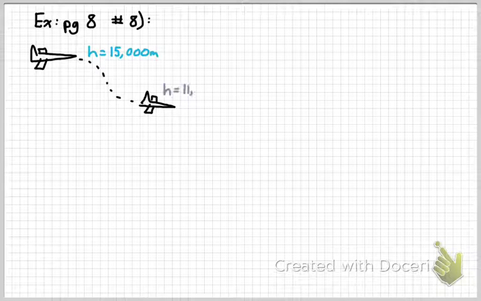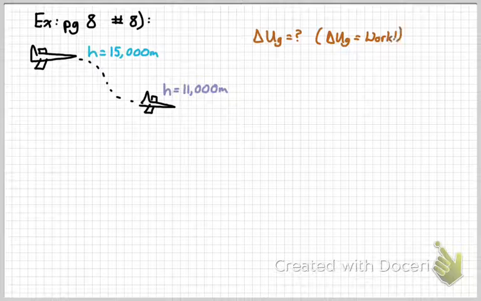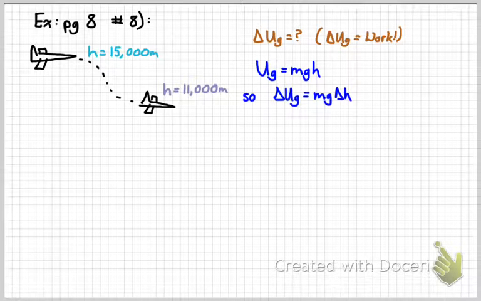So a good example is on page 8 in your assignment packet. In this example, a plane starts at a height of 15,000 meters and it dives down to 11,000 meters. And you're supposed to figure out the change in gravitational potential energy. Remember, that equals the work. So we know that potential energy is mgh. So real easy, we can find the change in potential energy by doing mg delta h. The mass doesn't change, g doesn't change, so delta h is the only thing in there that's changing.